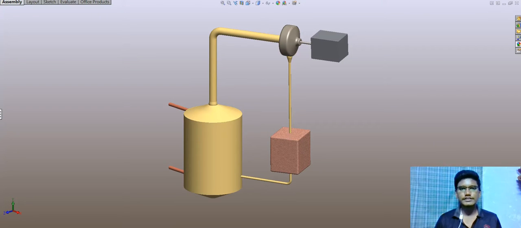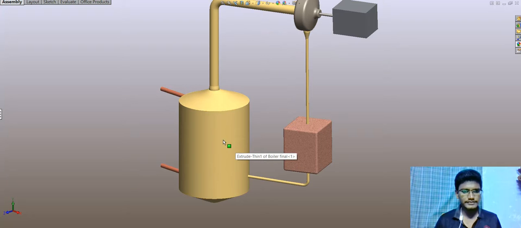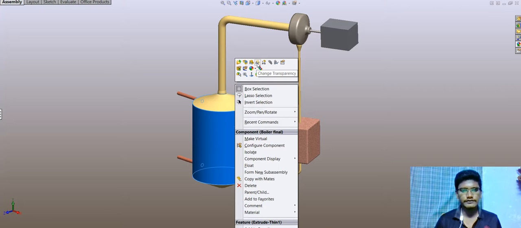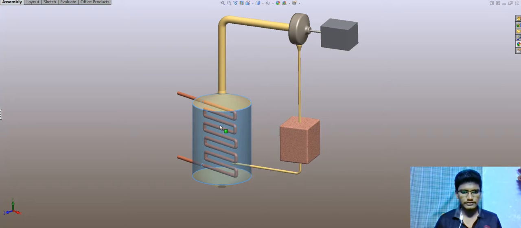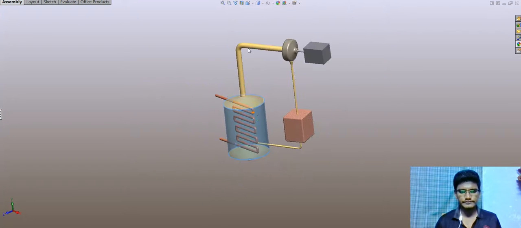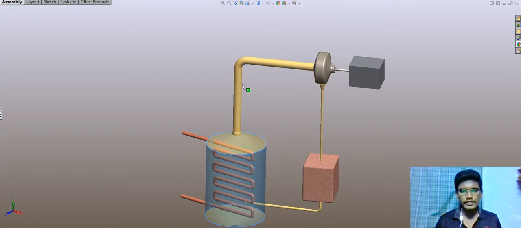Hi, this is the design of a project, power generation from exhaust gas. This is an assembled design. This is a boiler and this is a boiler pipe. You can see clearly there is a boiler pipe and this is a boiler to rotor connecting pipe.